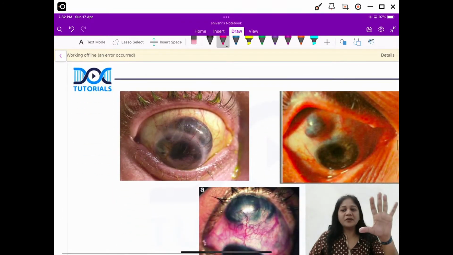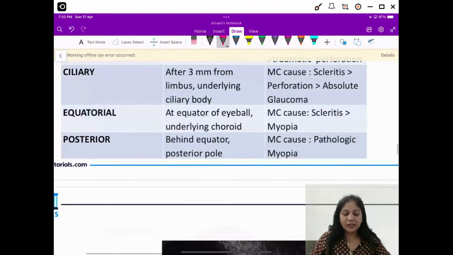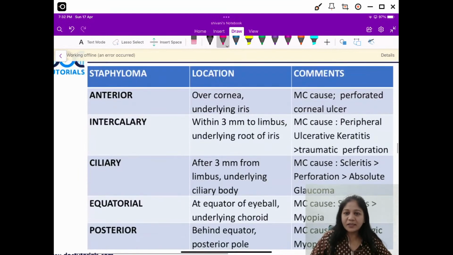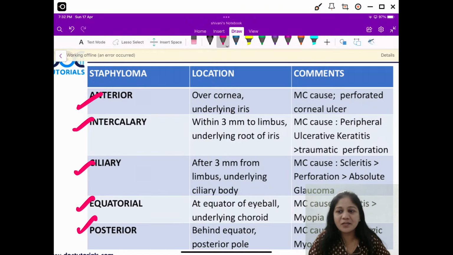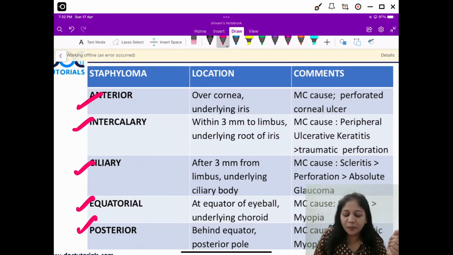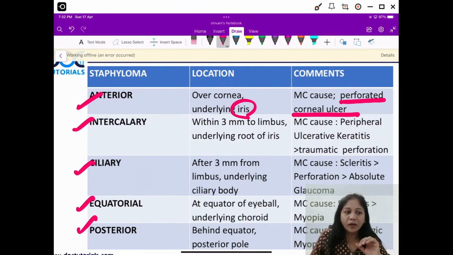Now, we have 5 types of staphyloma. We have an anterior staphyloma. Let us just quickly read this. We have an anterior, intercalary, ciliary, equatorial and a posterior staphyloma. As you know, anterior is what? That you have cornea. Just behind this, the uveal tissue would be iris. That you see mostly when you have a perforated corneal ulcer.